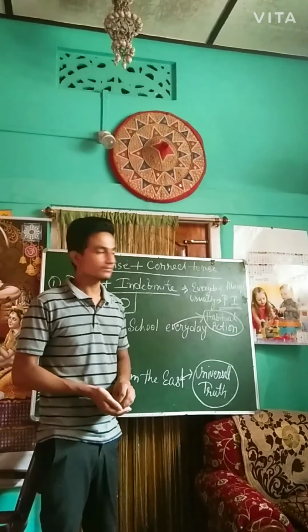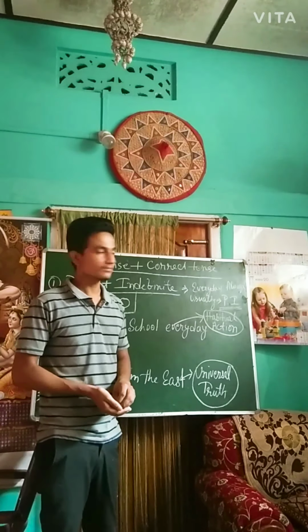And one more easy trick I am telling you: whenever you find every day, always, usually in a particular sentence, you make it a present indefinite sentence. That means you use this pattern, subject plus verb 1 plus object, and this kind of sentence is known as habitual action, because he goes to school every day. It's happening every day. So this kind of sentence is known as habitual action.